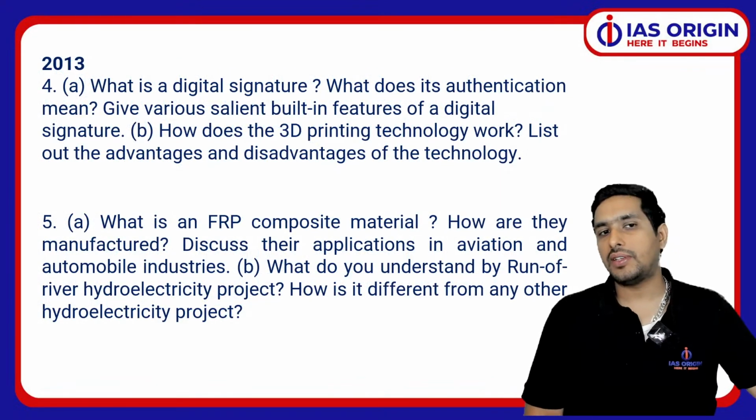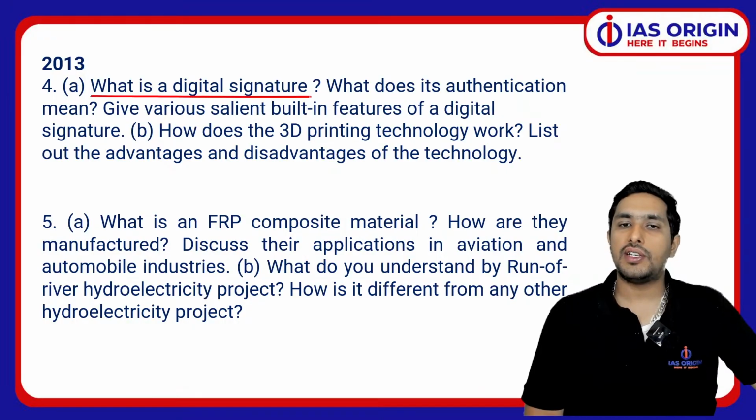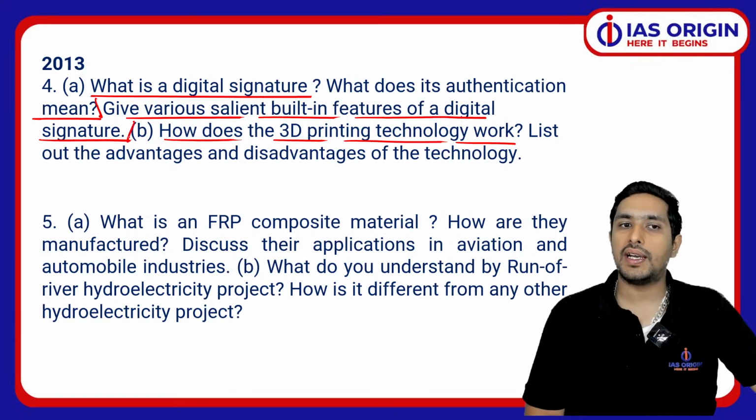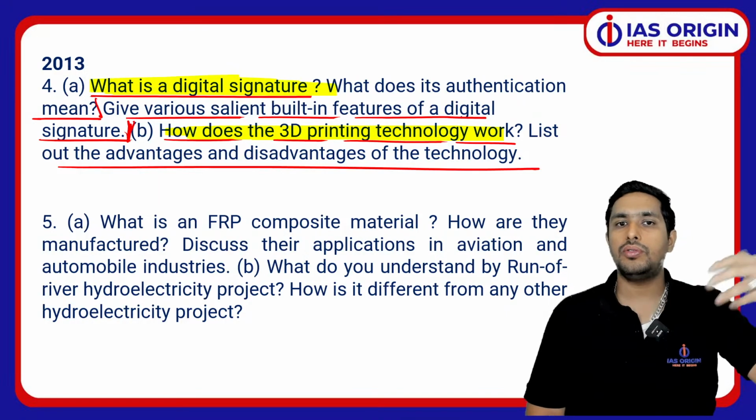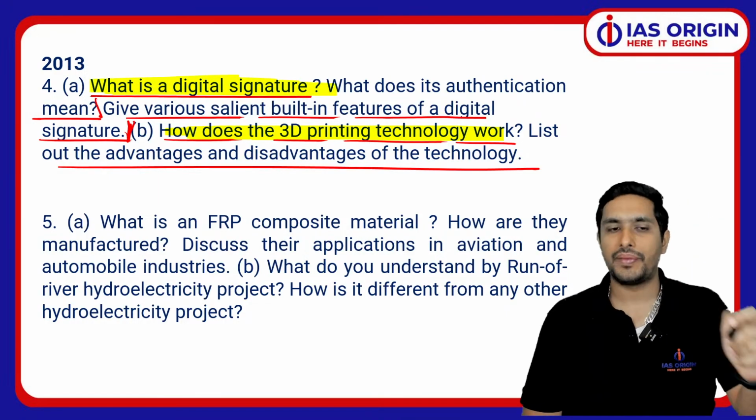So application of science and technology question. What is a digital signature? How does its authentication happen, and you have to give various features of digital signature. How does 3D printing work? अब ये देखो ये अलग है. Fourth question में इसे दो part दिए. Advantage, disadvantage of 3D printing. So this is the question we have got on 3D printing, and we have got what is digital signature. So there are two different questions merged in one.